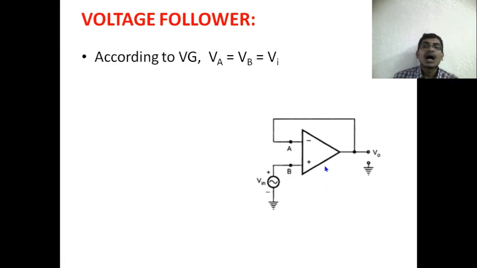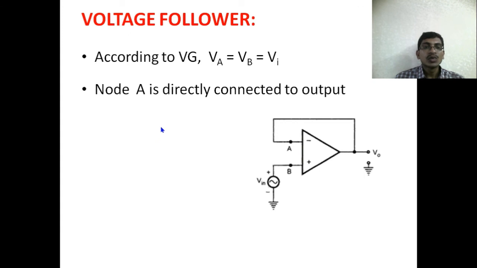Okay, so according to the virtual ground, we can say VA is equal to VB is equal to Vi, the input voltage. Node A is directly connected to the output here. Here we can say the output voltage is directly given to node A. Therefore, V0 is nothing but VA.